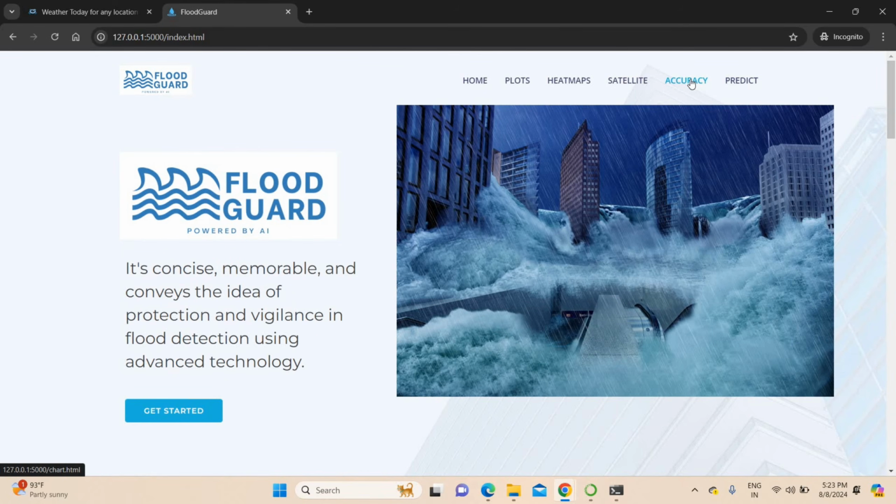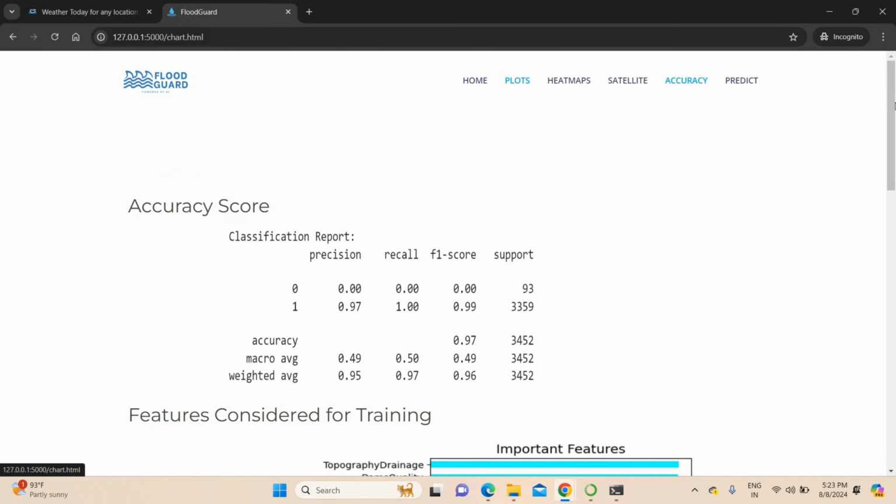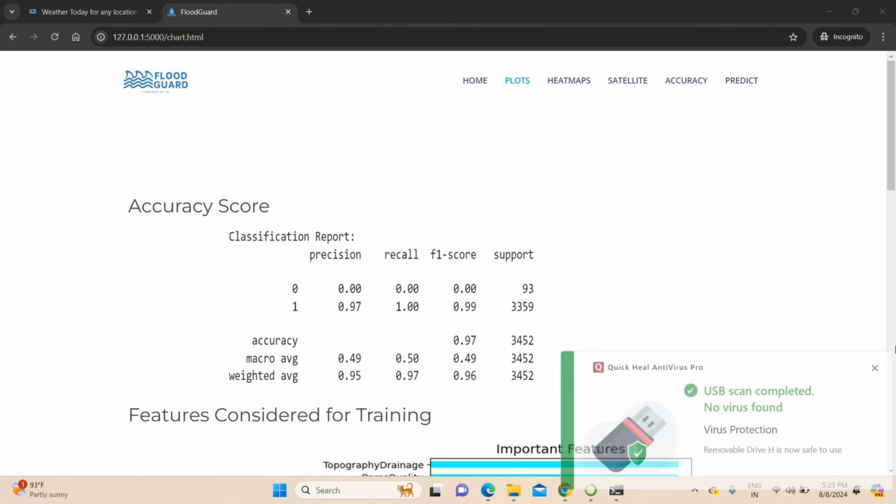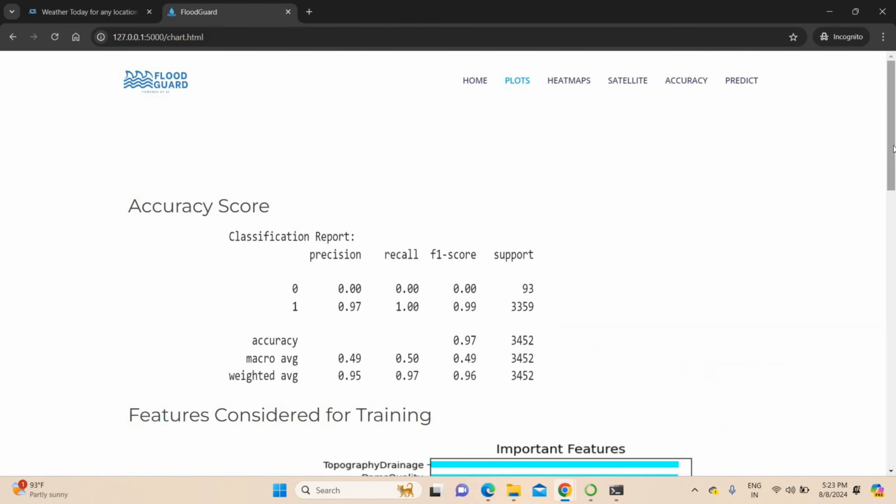To know the accuracy of this project, just go to the accuracy tab. You can get the complete accuracy of the project. So this is the accuracy score of our project. You can see the accuracy is around 97%. So this is our accuracy. We got around 97% accuracy for our proposed system.